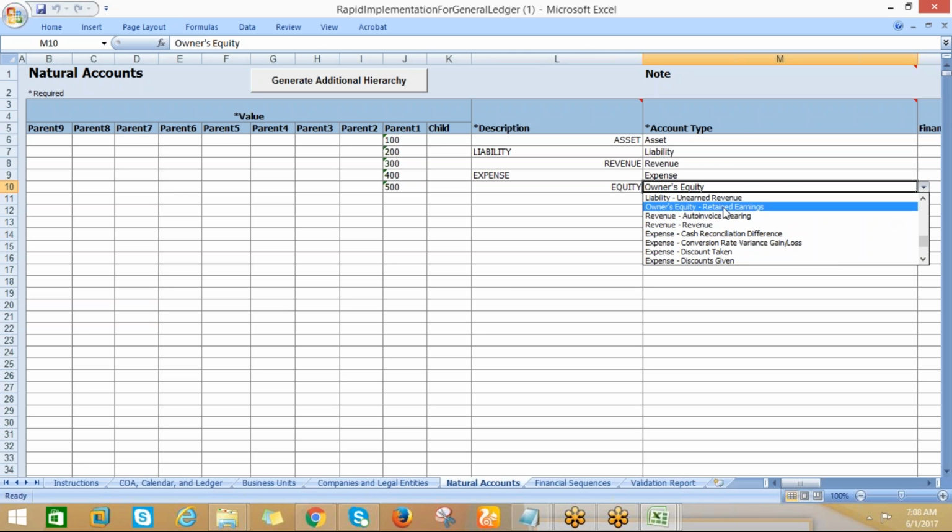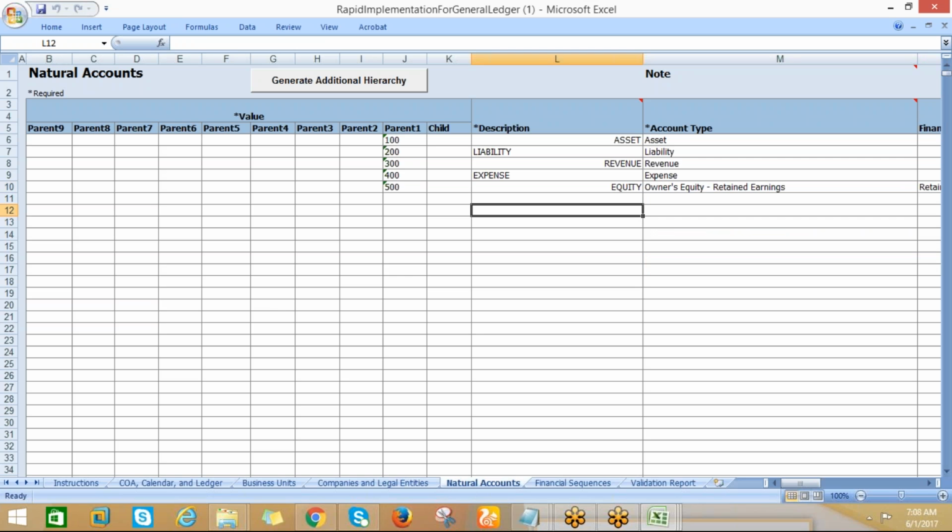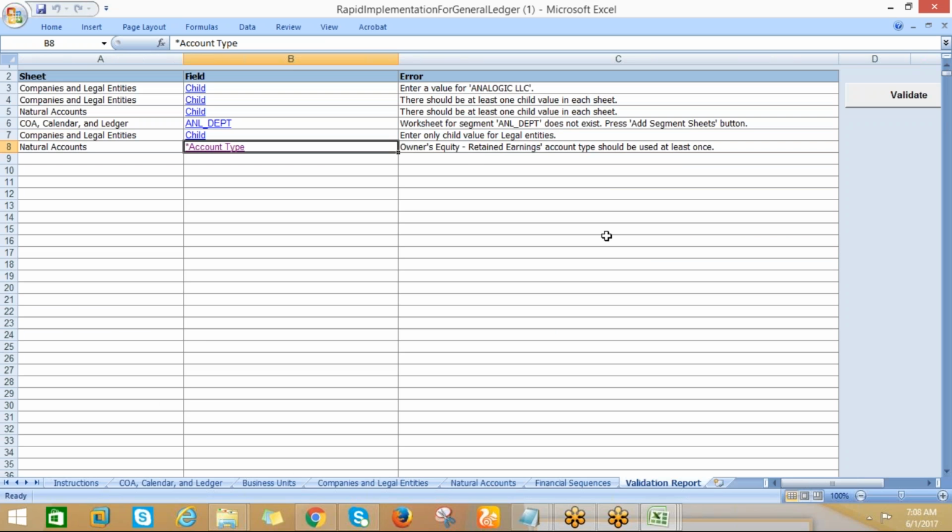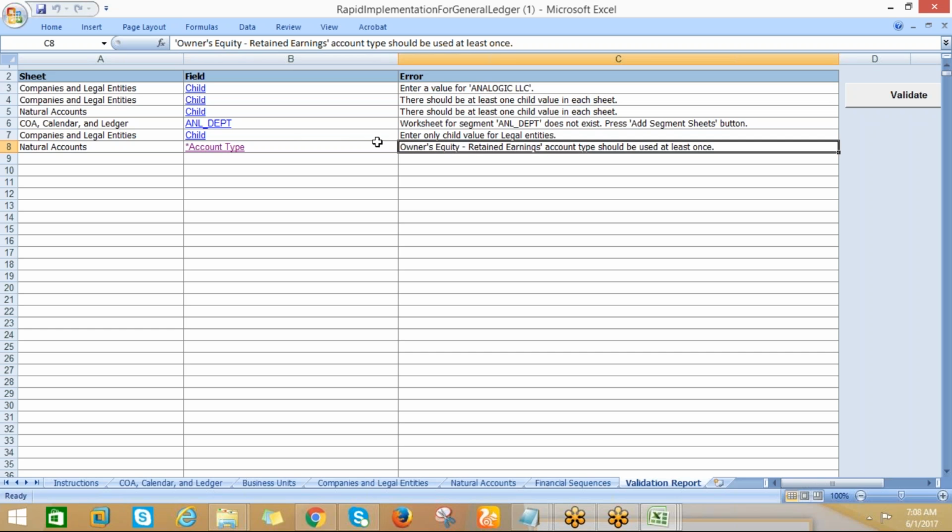Yeah, it is saying owner's equity retained account. Okay. Fine. So like this, if there is any kind of error, then we can fix it.